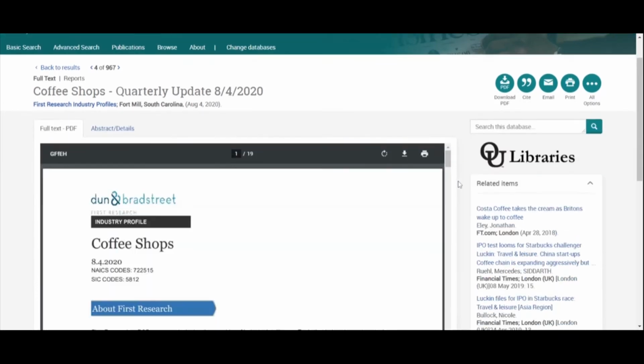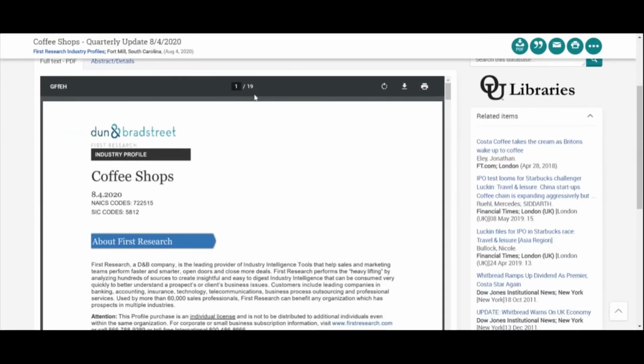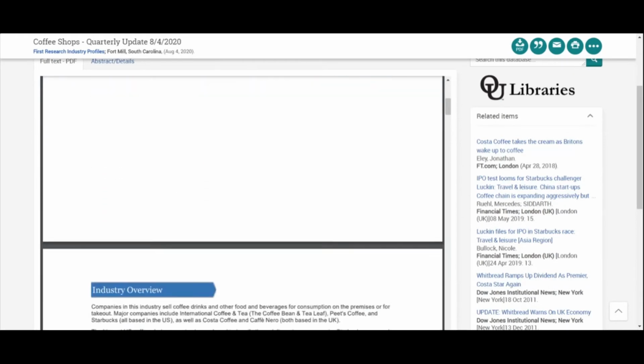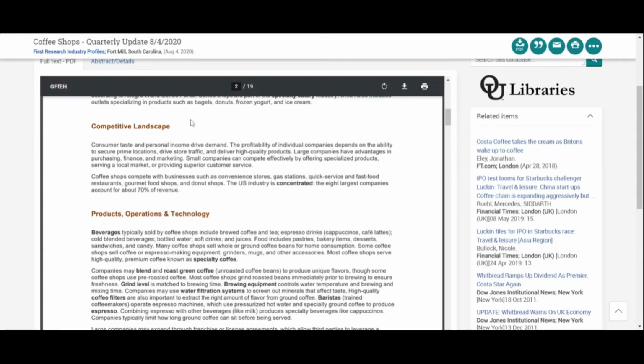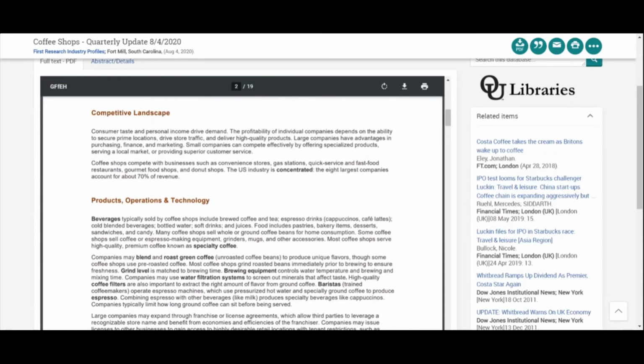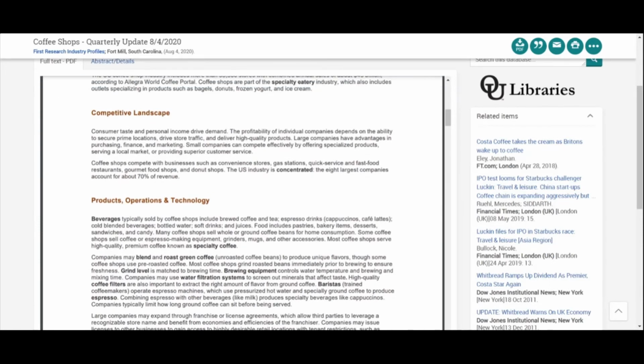We'll get access to a PDF version of it. They're not nearly as in-depth as IBISWorld industry reports, but this one's around 19 pages. And if we scroll through, you'll see a lot of the same kinds of information that we would find in an IBISWorld report, but it's going to be different because it's put together by a different analyst.